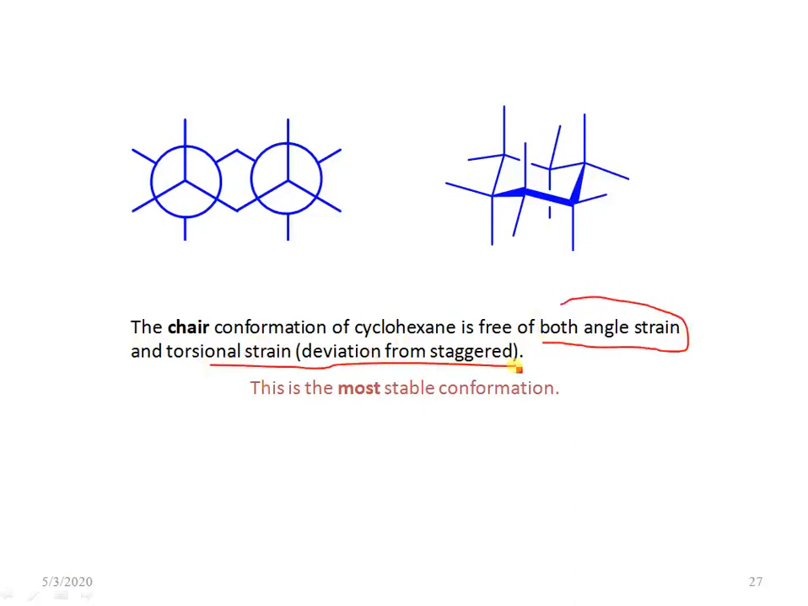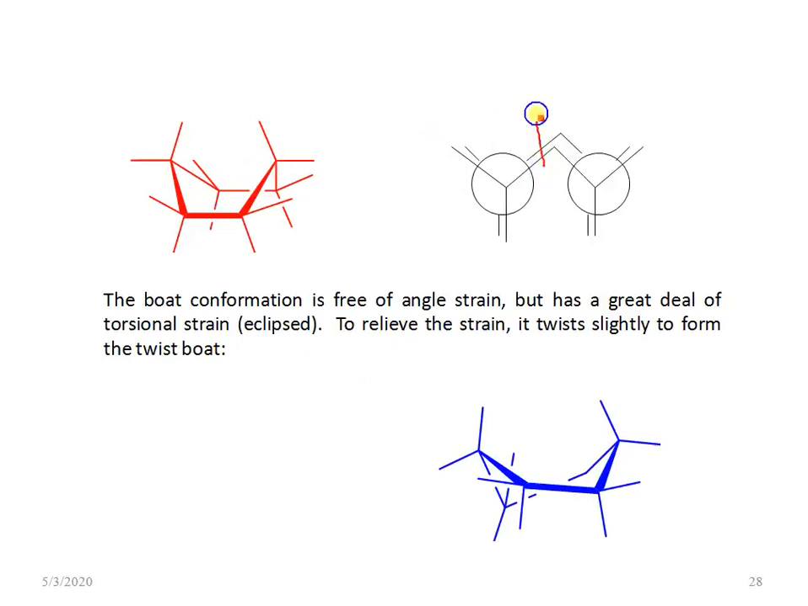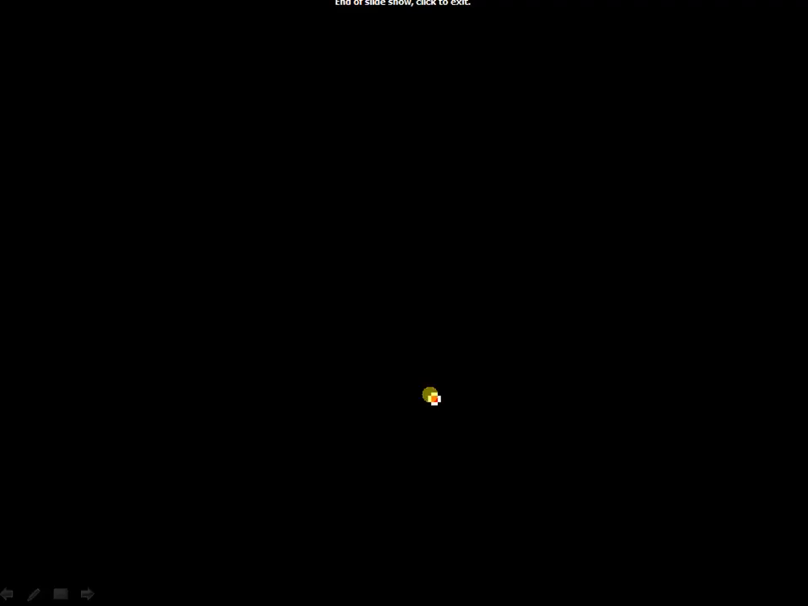The deviation from the staggered arrangement is represented by the Newman projection. The chair is more stable than the boat conformation, which is eclipsed. The boat conformation is free of angle strain but has a great deal of torsional strain, that is, eclipsing. To relieve this strain, it twists slightly to form the twist boat, which is more stable than the boat but less stable than the chair conformation.